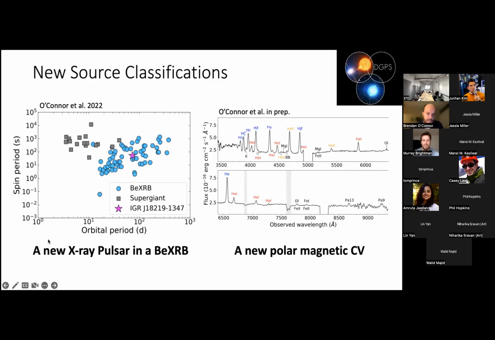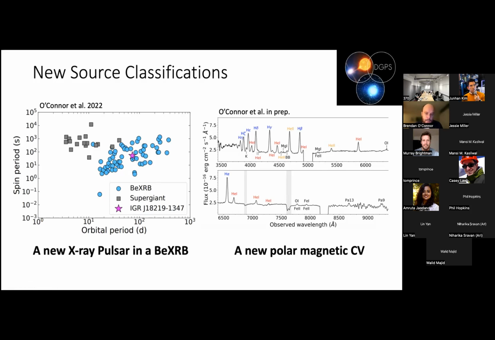So on the left is a plot of spin period versus orbital period for high mass X-ray binaries. Those with a BE star companion, a BE star is essentially a massive B-type star that has a decretion disk formed around it, and therefore it shows emission lines in the spectrum, which is why you get the E added to the name. And so we see the spin period and orbital period share a pretty characteristic relation.